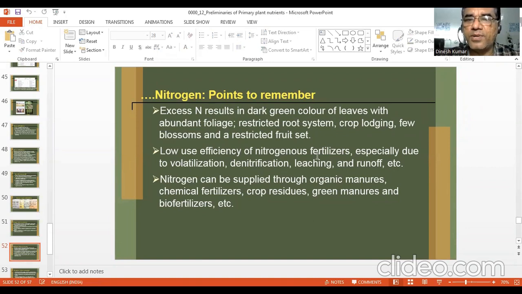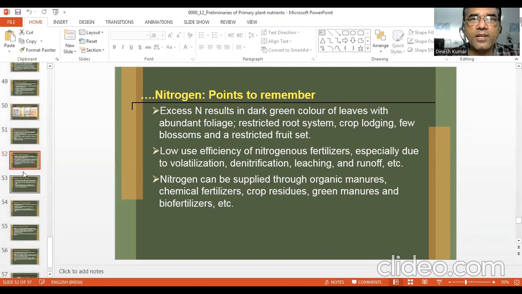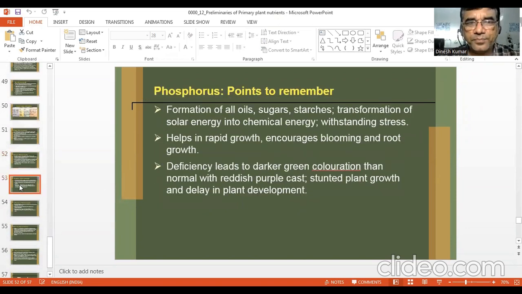Low use efficiency of nitrogen fertilizer, especially due to volatilization, denitrification, leaching, and runoff. Nitrogen can be supplied through organic manures, fertilizers, crop residues, green manures, and biofertilizer. So it is always advisable to go for integrated nutrient management or integrated nitrogen management.